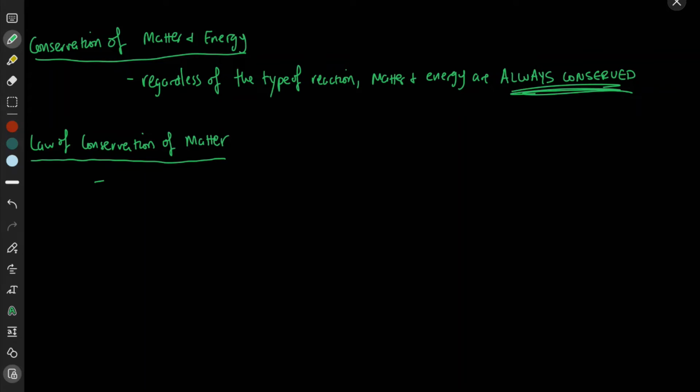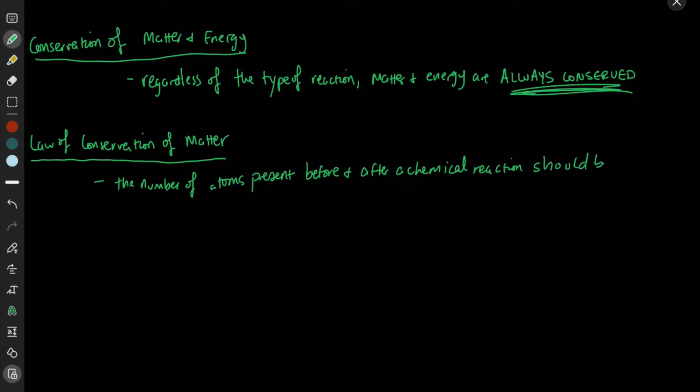The law of conservation of matter states that the number of atoms present before and after a chemical reaction should be equal, such that no atoms, in other words, matter, right?